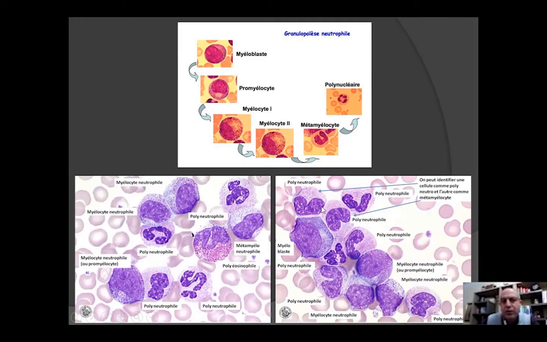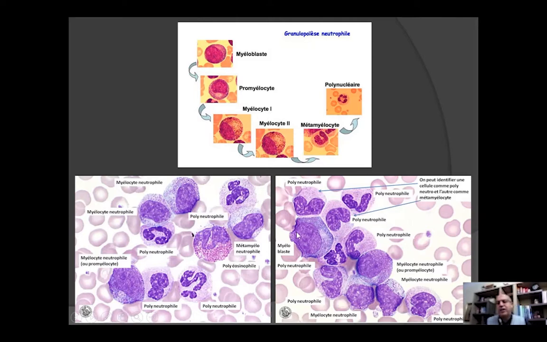Here is the evolution of the neutrophils: myeloblast, when they come fresh from the bone marrow, promyelocyte, myelocyte 1, 2, metamyelocyte, and then polymorphonuclear neutrophils. As you see here in this blood smear, you will have different stages.